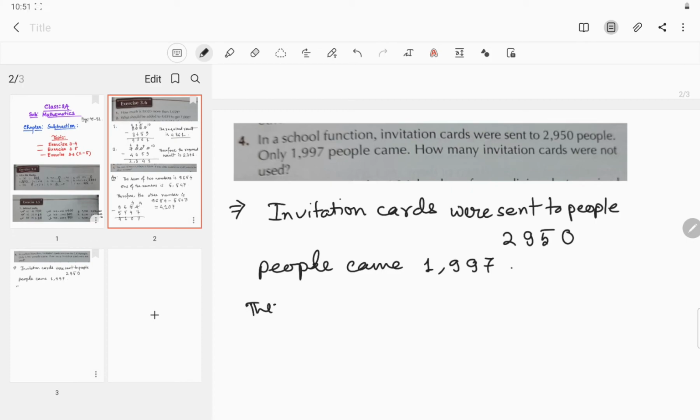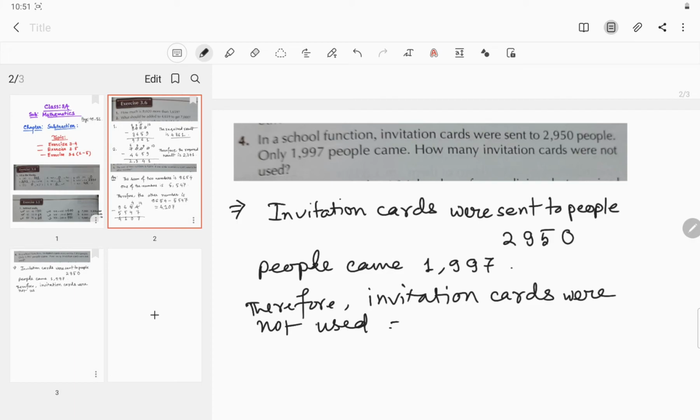So therefore invitation cards not used equal to 2950 minus 1997, right?